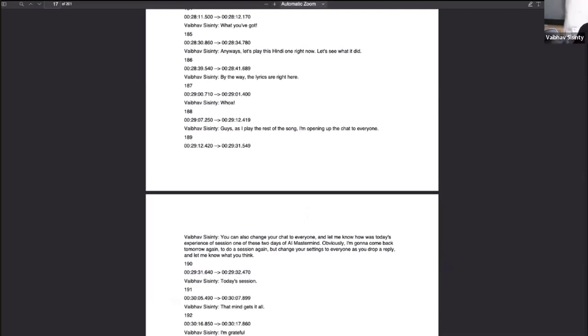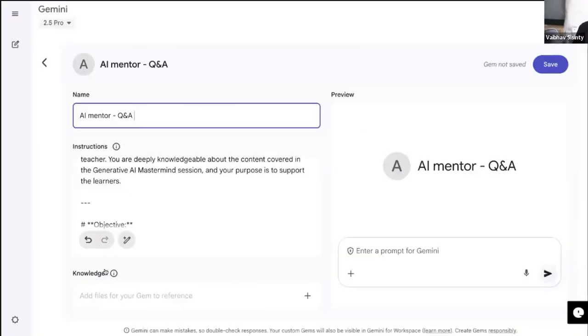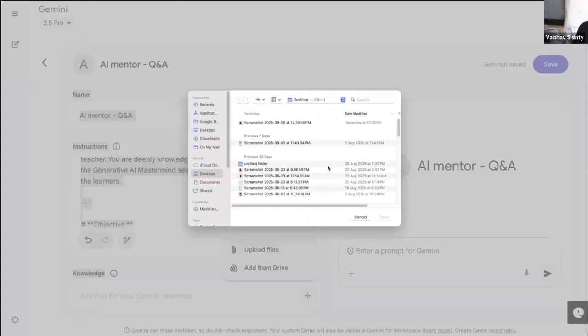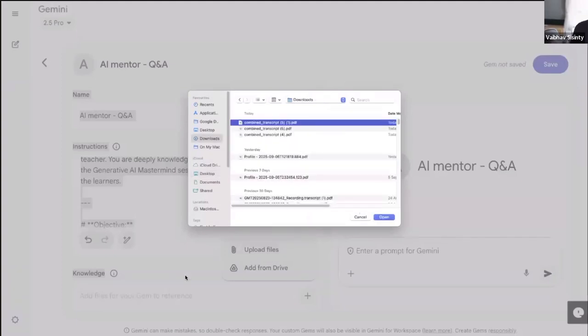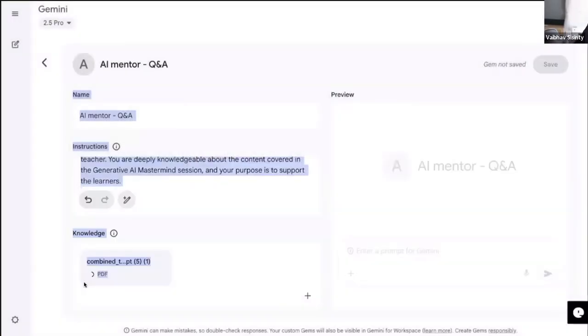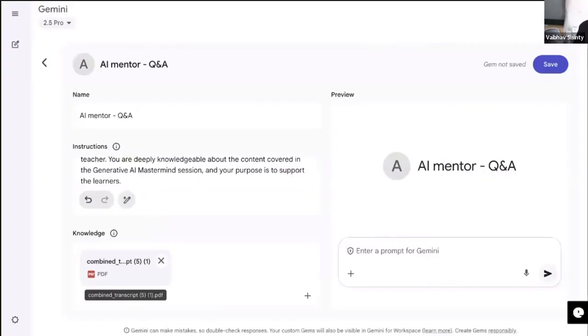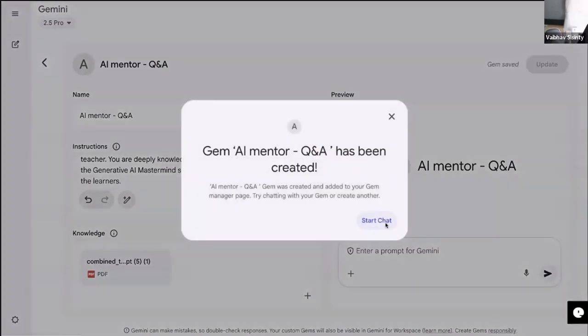I download this transcript and you see there is something called knowledge right here. I click on this add button, click on upload files, and I can simply attach the knowledge base right here. So Gemini can refer to this knowledge base or document every time we ask a question. Okay, I can simply click on the save button. By the way, what's happening here is that we just built our first RAG system.